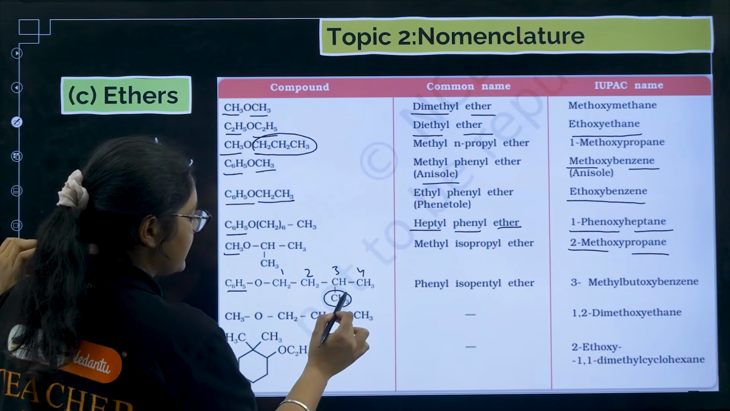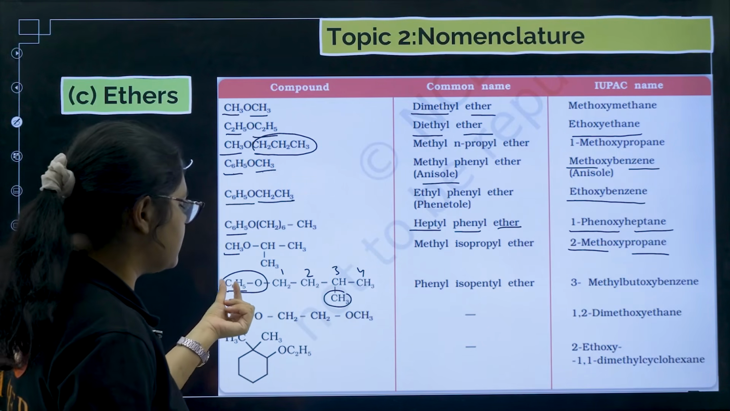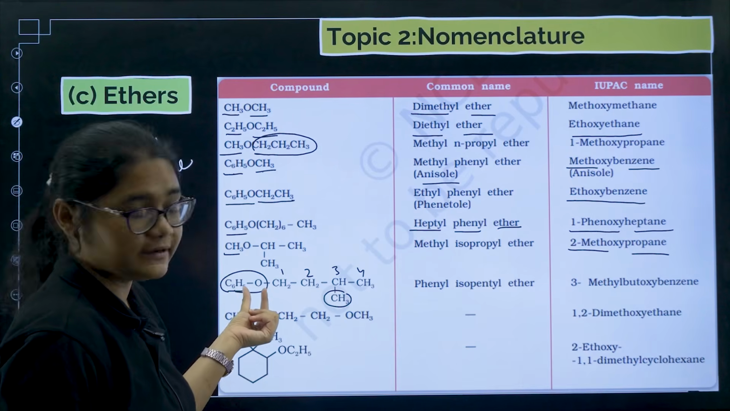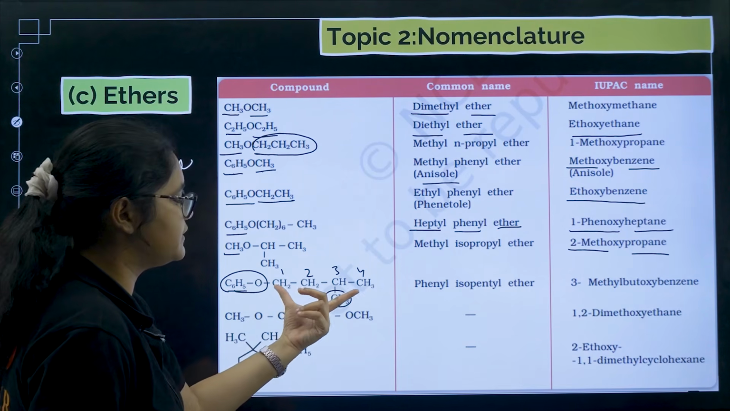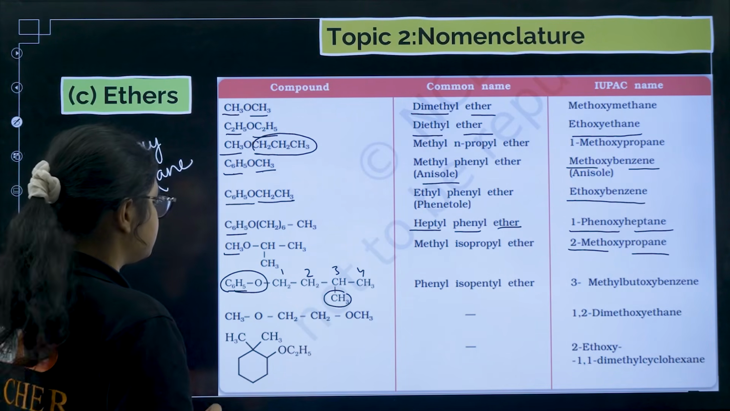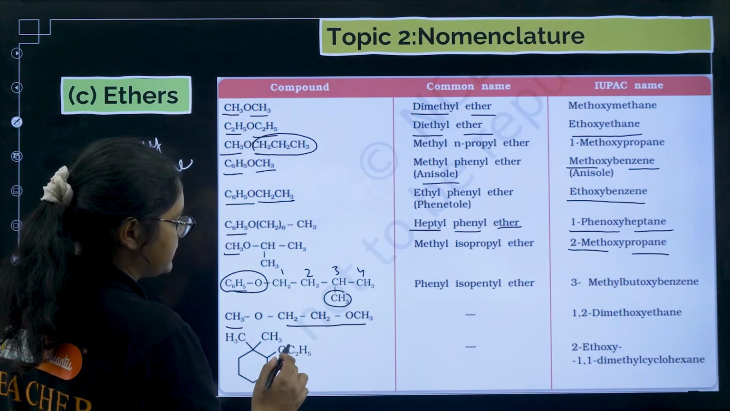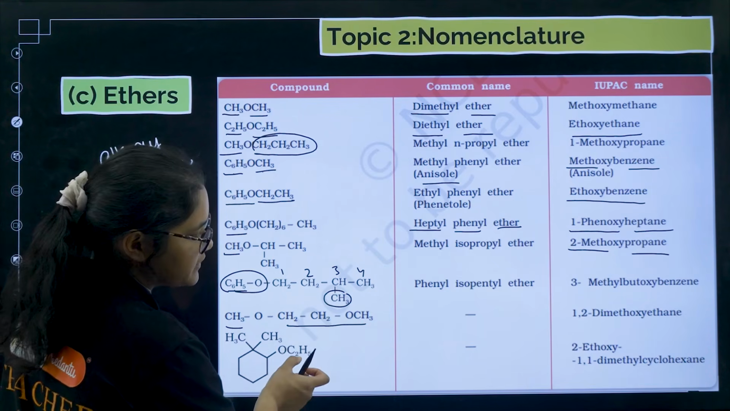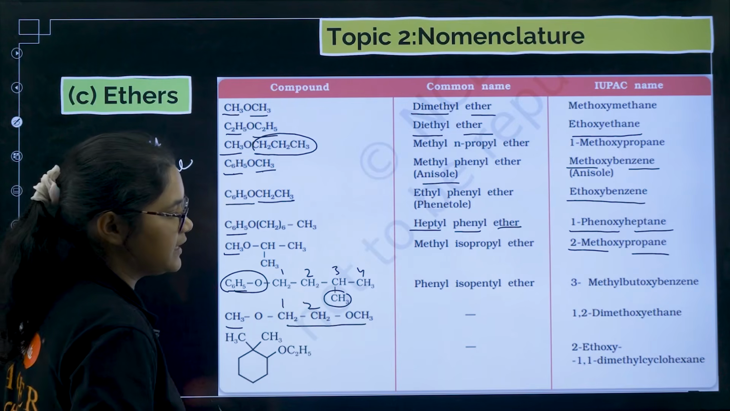So 3-methyl 1, what is this? The parent name is your benzene ring. So 3-methyl butoxy, this whole group is butoxy, 3-methyl butoxy benzene. Next you can see here 1 CH3 group and 1 CH2 CH2O CH3 group, means 2 ether groups are attached. So you can write this is 1, this is 2, 1, 2 dimethoxy ethane.